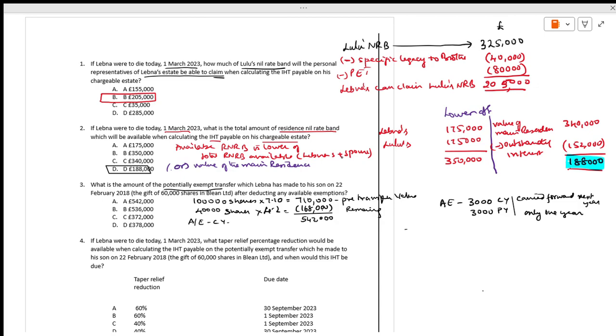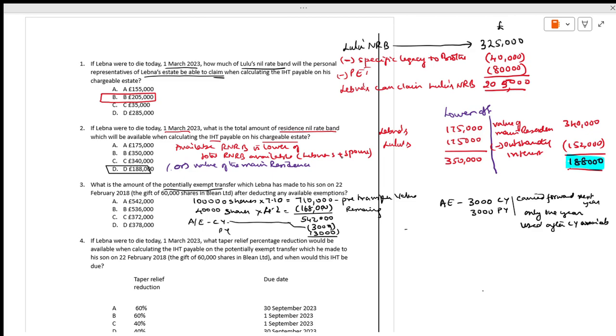It can be used after the current year amount, the available amount. First we have to use the current year, then we have to use the previous year. How much is the current year? 3,000. Still they have the previous year. Previous year how much? 3,000.